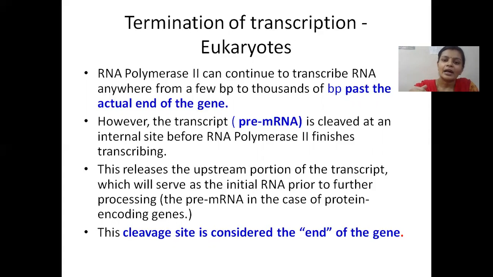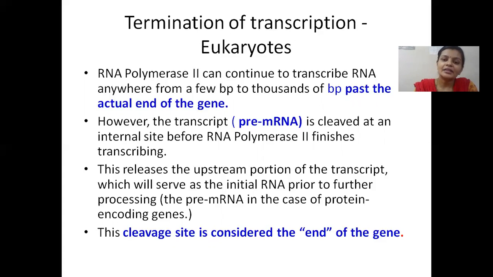Here, actually, the RNA polymerase continues to make mRNA molecules even past the terminator region, past the end of the gene. It simply keeps going. Sometimes a few hundreds of base pairs are made, sometimes a few thousands of base pairs are made. So the RNA polymerase simply continues to transcribe the mRNA even past the last mRNA nucleotide that needs to be made.